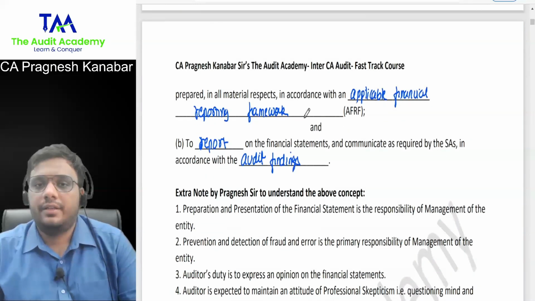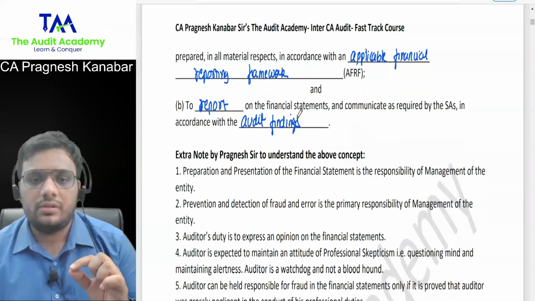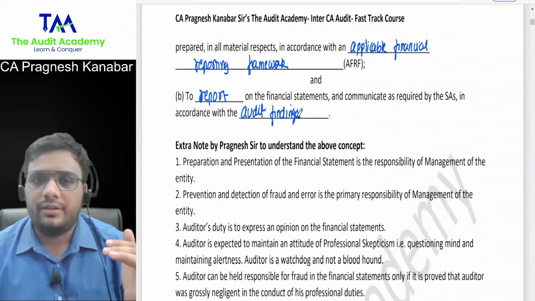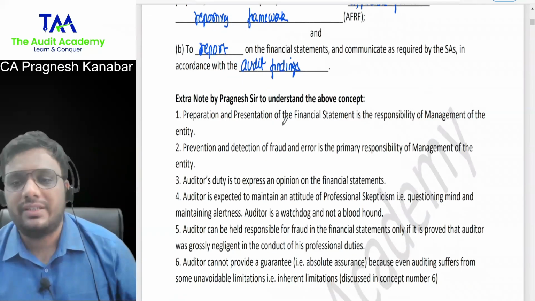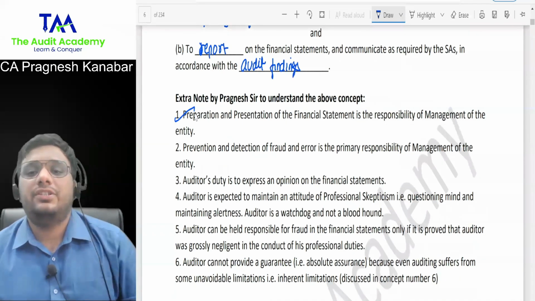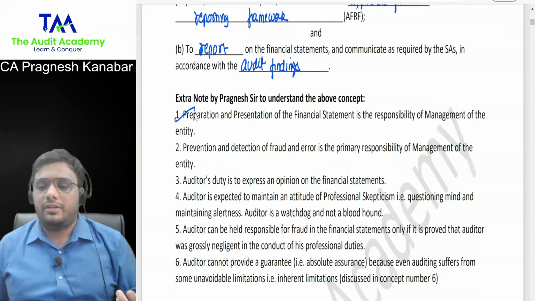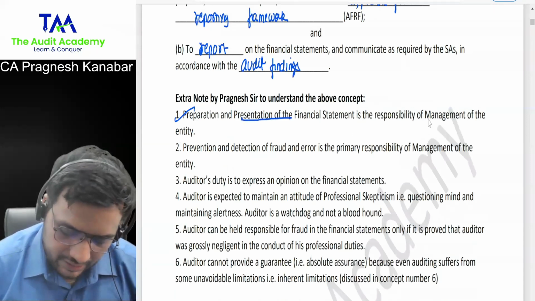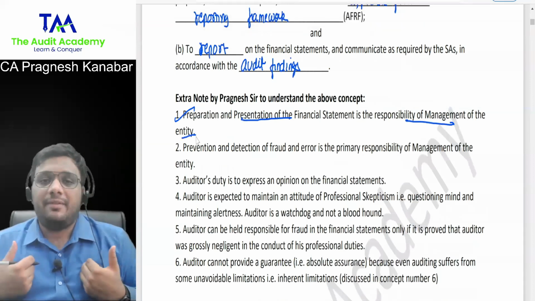All right. Now, there are a few points which I've put as extra note. It's not clearly given in the module, but these points are very important for the whole audit subject, because you will keep finding these points in various chapters. So tell me, preparation and presentation of financial statements. Who will prepare the financial statements? M for management or A for auditor? Of course, M for management. So preparation and presentation of financial statements will be the responsibility of management. I'm going to check it. I'm not going to prepare it.